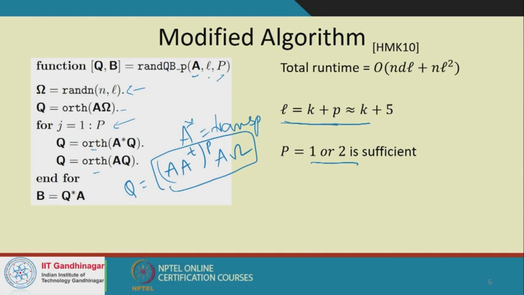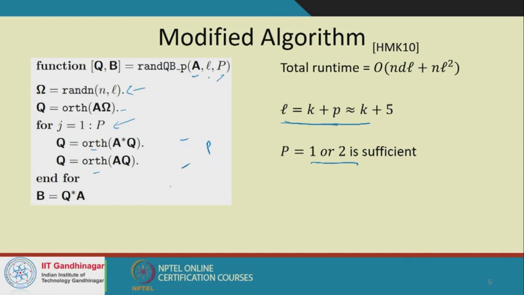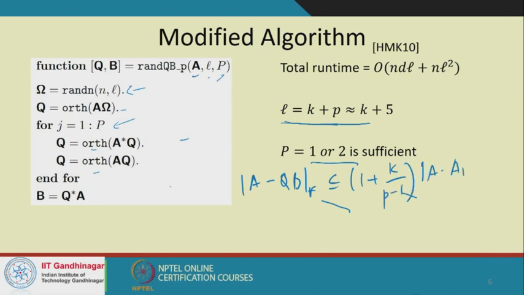While I will not show the exact bound because that's a complicated expression, it looks something like this. Remember we had A minus QB bounded by 1 plus k by small p minus 1, times A minus A_k in Frobenius norm. Remember there's a difference between small p and capital P. Now if I instead run this algorithm, this expression will be raised to the power 1 over capital P, or 1 over 2P.